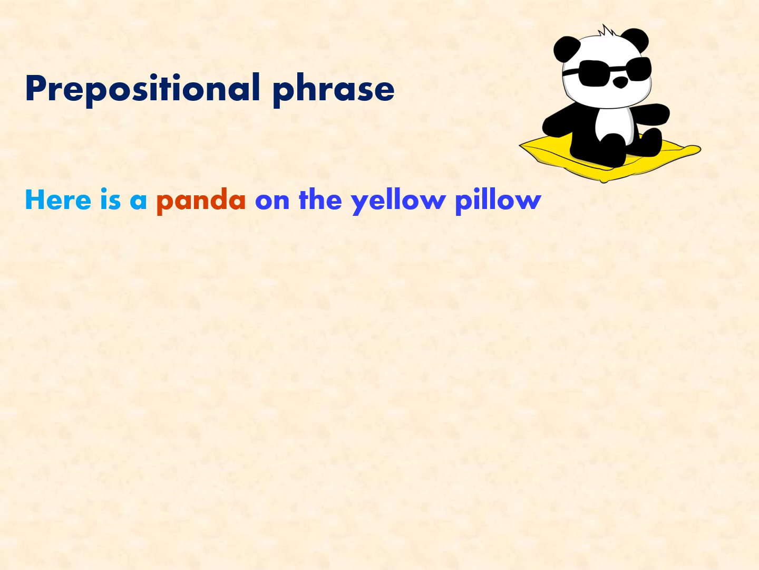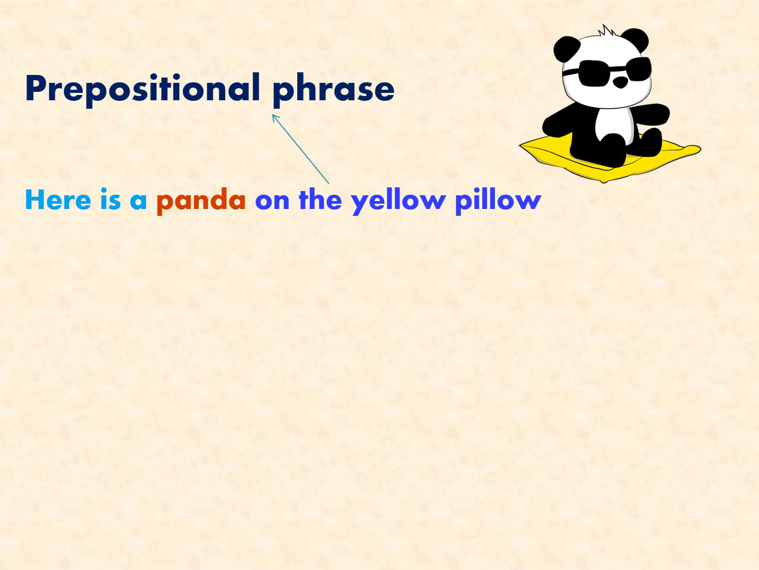Here is a panda on the yellow pillow. In this sentence, on the yellow pillow is a prepositional phrase. It is working as an adjective. It modifies the noun panda. That means it is giving information about the noun panda. Where is the panda? The panda is on the yellow pillow. So, on the yellow pillow is a prepositional phrase in a noun phrase.